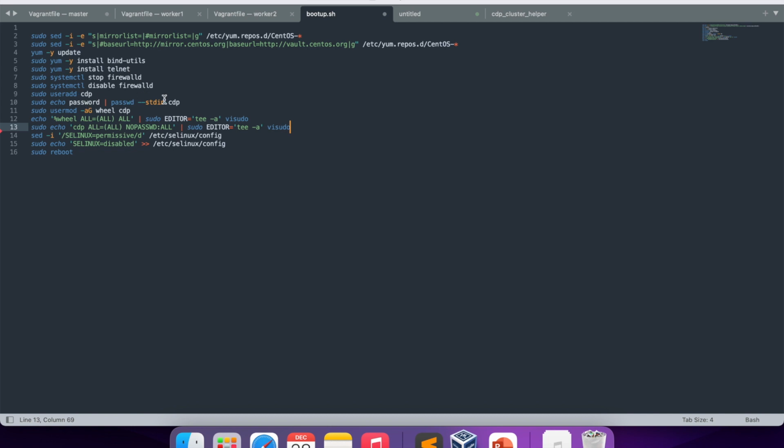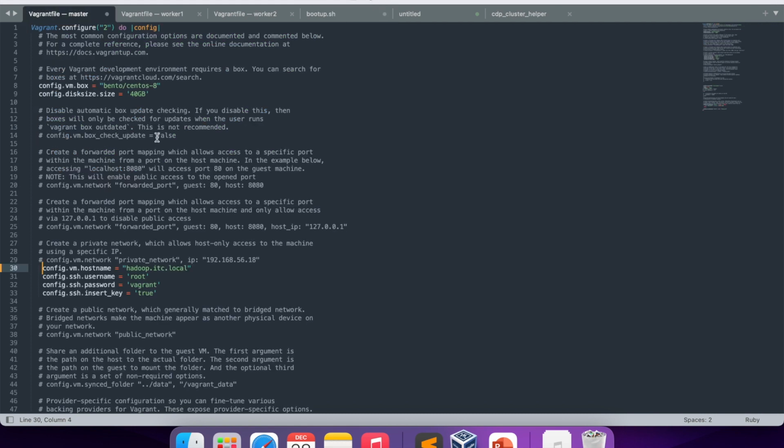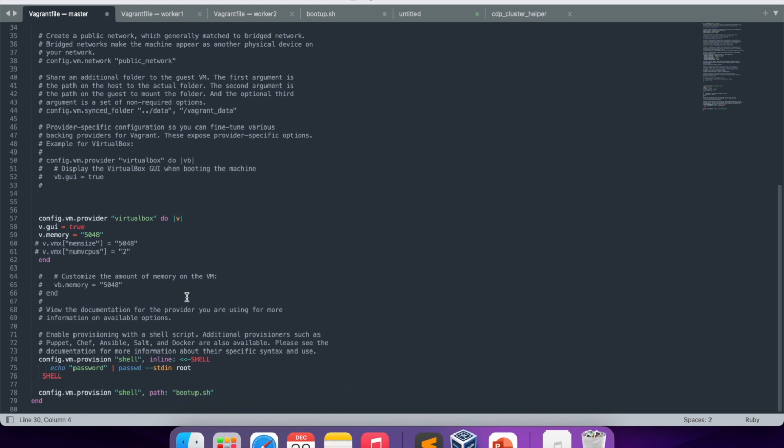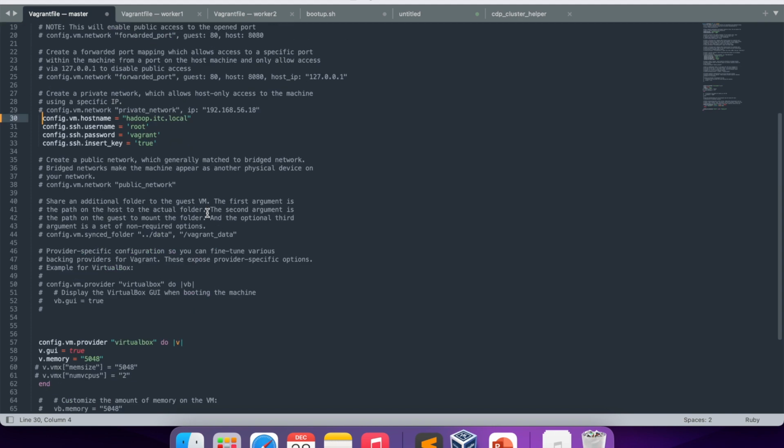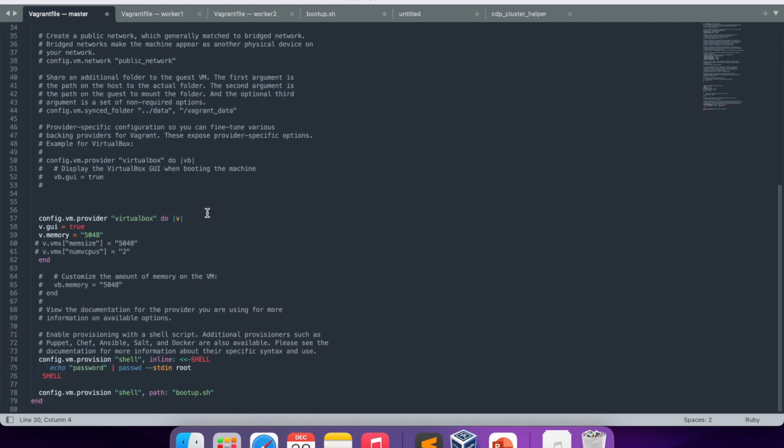For example, I want to create a user, make that user a sudo, disable SELinux, and install some packages like yum update, and disable firewalld, telnet. All these things I want to install while doing the installation itself. So for that, Vagrant is very good, and I already explained in my previous video how to set up a machine using Vagrant, so I'll share that in the description. You can watch that video.